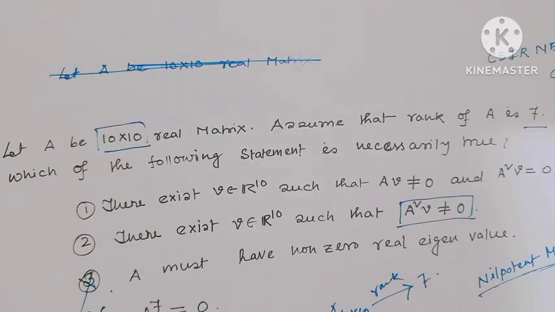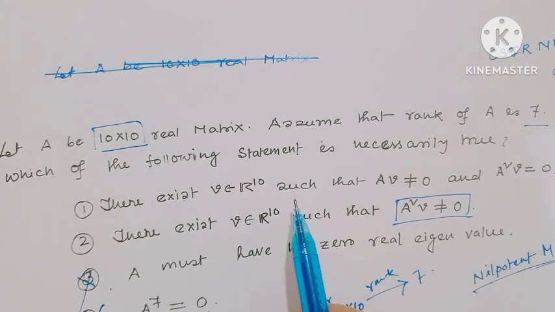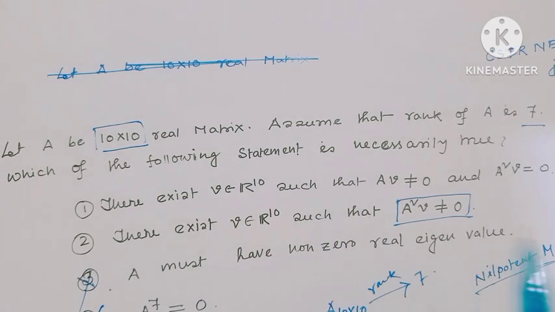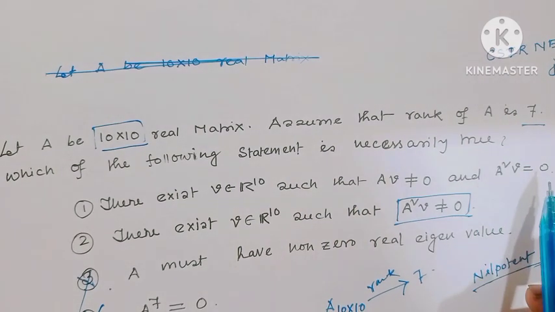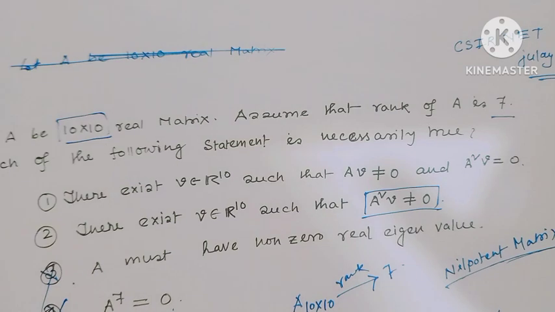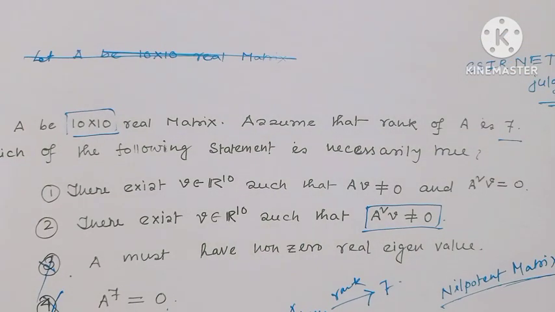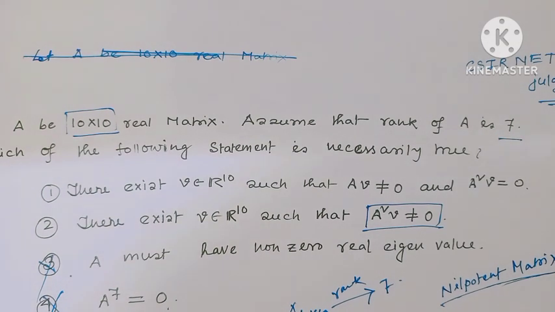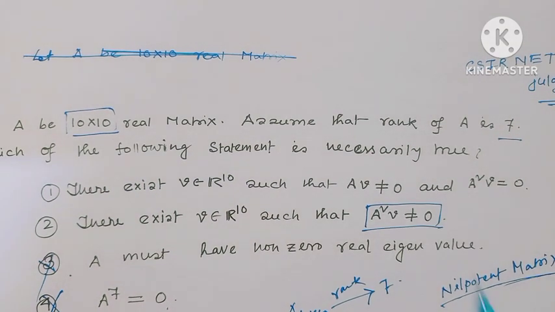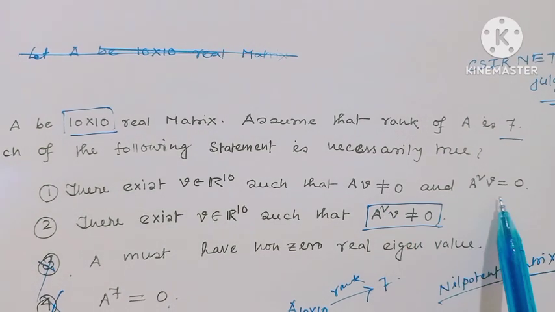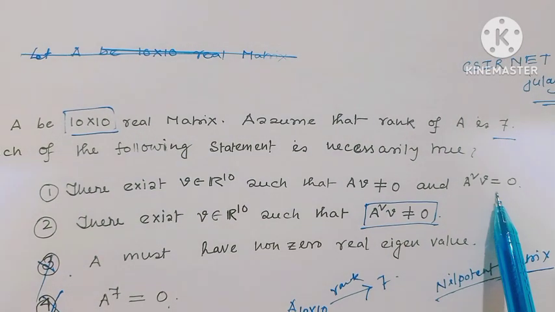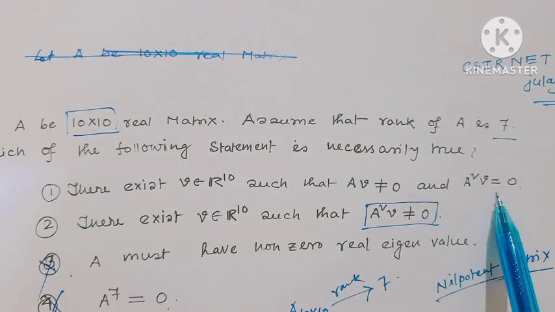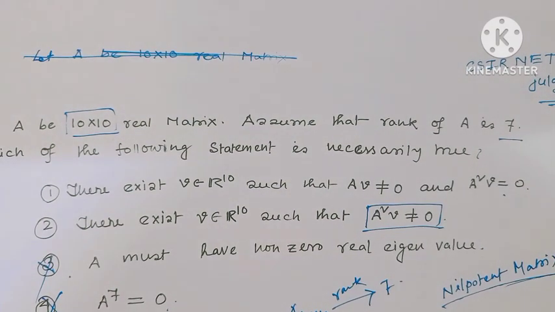And option 1, there exists V belongs to R^10 such that AV not equal to 0 and A square V equal to 0. For this, it is not for all. This is restricted to only one. If we can find one such V such that AV not equal to 0 but A square V also not equal to 0, then the first option would be wrong and the second option would be right.